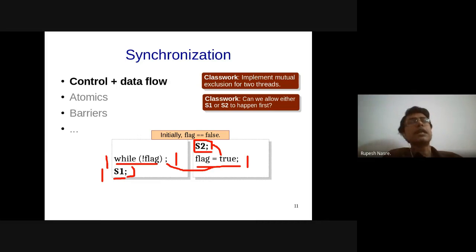So this can actually get blocked, because if thread 1 is fast, it will just set flag equal to 1, while flag it is going to wait. Thread 2 is not yet ready. When it comes, at that time it is going to set flag equal to 0, and then thread 1 will execute. So it will create some problem, I think. Yeah, but if they are executing with almost the same speed, then this will work out. Okay. Any other suggestions?